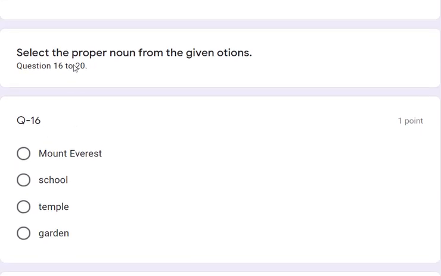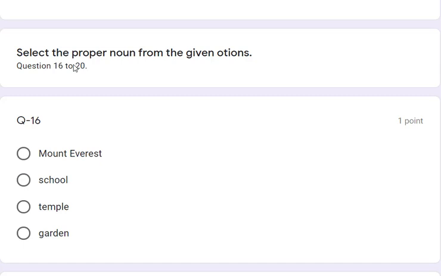Now here question number 16 to 20. Select the proper noun from the given option. Here for question number 16 to 20, options are given. In those options, one is the proper noun and the remaining will be different. So whichever is the proper noun, that we need to select. Okay.